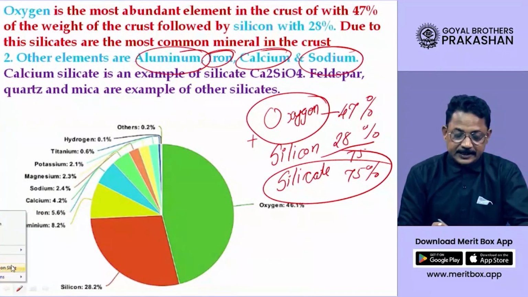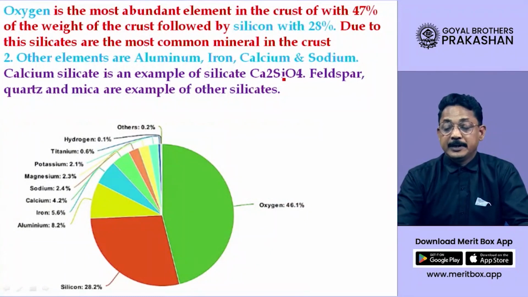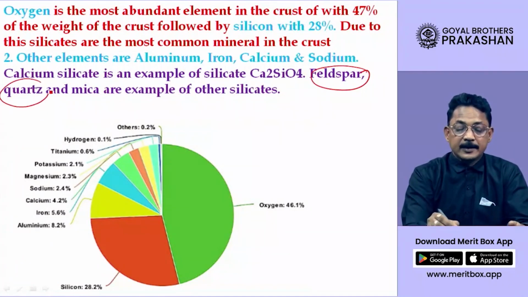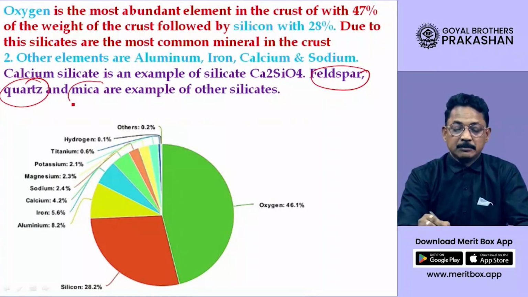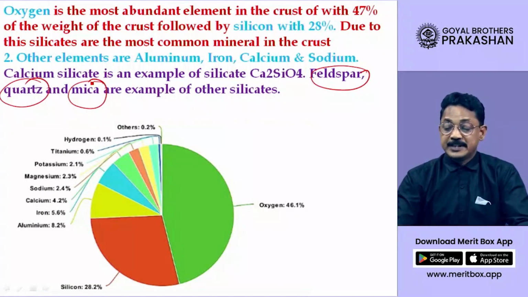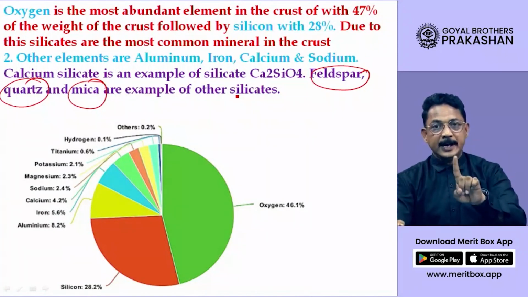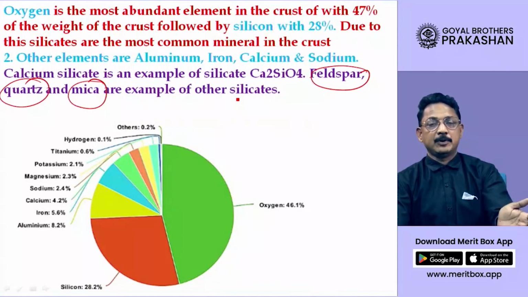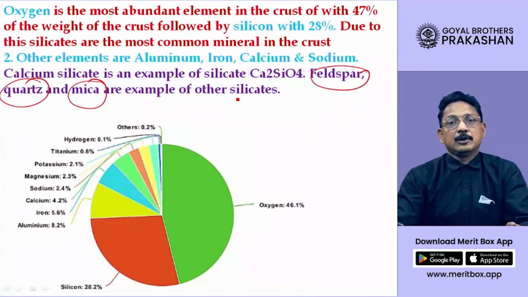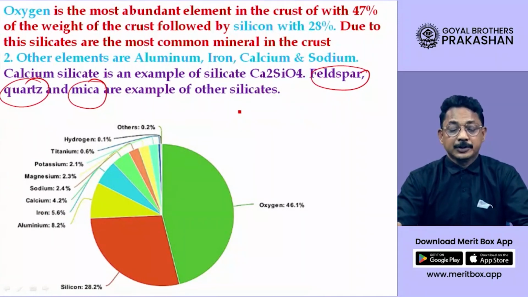Now silicate examples are, you must have heard the name calcium silicate. Feldspar is itself a type of silicate. Quartz is another type of silicate. Mica is another type of silicate. Please remember, silicate is a combination of oxygen and silicon, a material formed by the reaction between oxygen and silicon is known as silicate, and silicates constitute 75% part of the earth's crust.